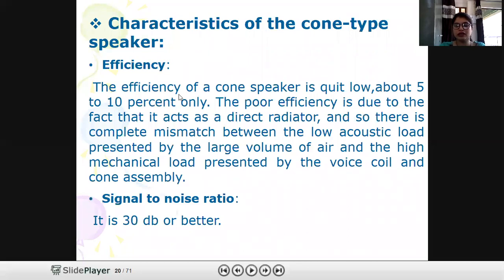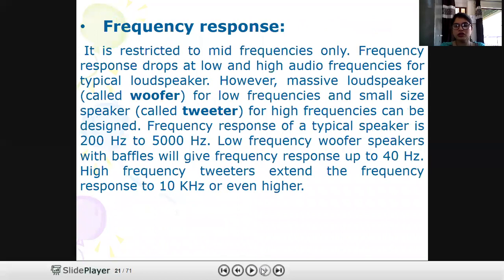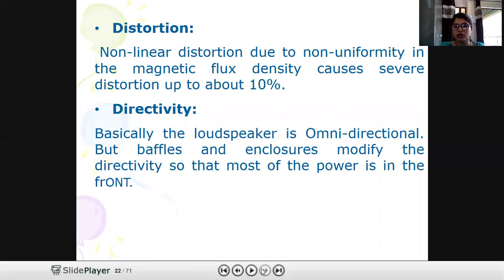So these are the characteristics. Efficiency of the cone type is quite low. Signal to noise ratio is 30 decibel. Frequency response, as you have seen, is low at high frequencies and low frequencies. Distortion is about 10%, and directivity of the moving coil is omnidirectional.